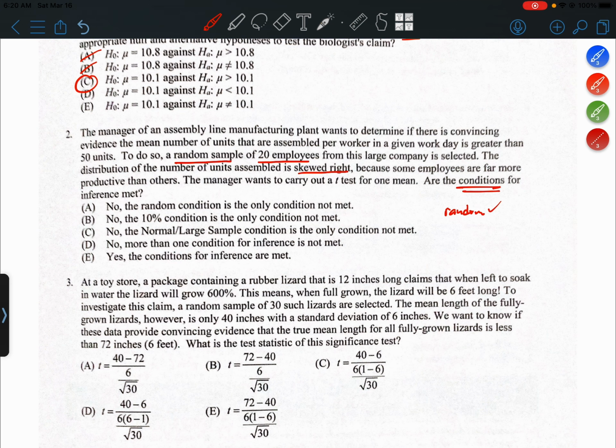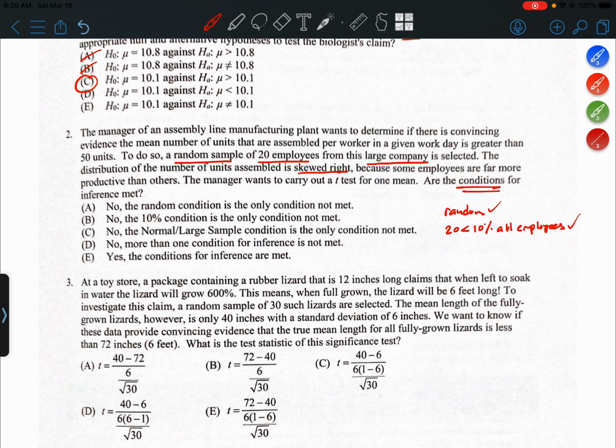All right, let's look at the 10% condition. So we know there's 20 employees. The question is, would that be less than 10% of all employees? Now we can't say for sure, but they did describe it as a large company, and so I think there was a purpose of them saying that. So assuming it's a large company, then 20 would probably be less than 10% of all the employees.